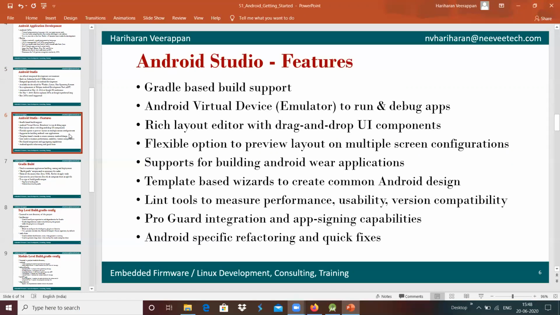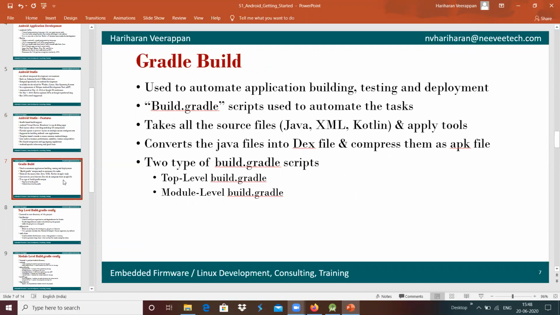Actually, the Android Studio has a feature like Gradle based build support. We will see what Gradle based build support is over here. Basically, Gradle build is the one which is used to automate the application building, testing, and deployment. All those things can be done with the help of Gradle build.